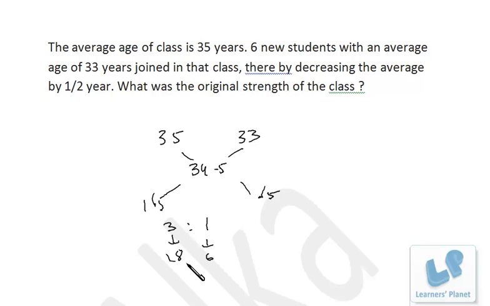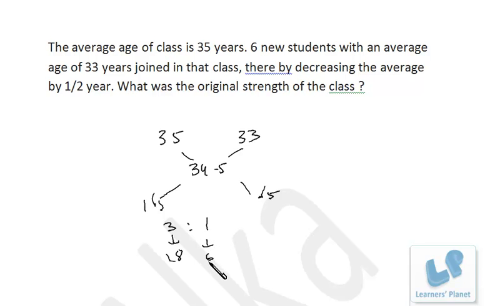Right? So the problem can be solved very easily in seconds if you use the alligation method. I repeat once again. This is the average of the original group. This is the average of the new group. This new group is having 6 students, and this is the average of overall. Right? So we have got the ratio, that is 3:1.